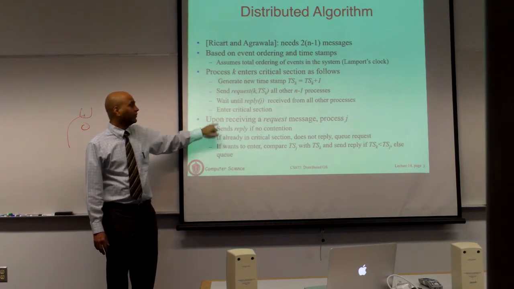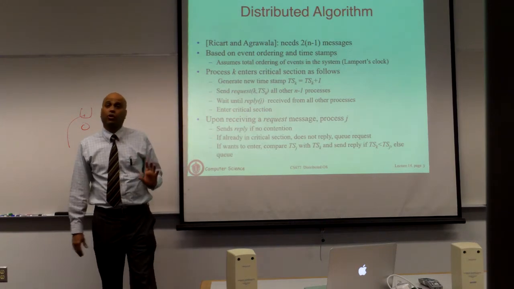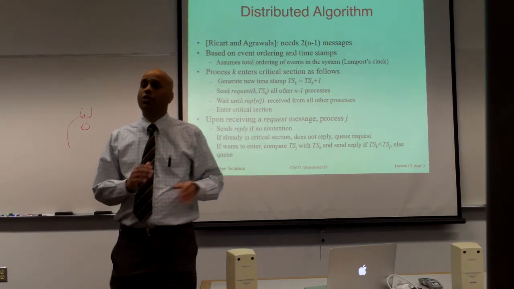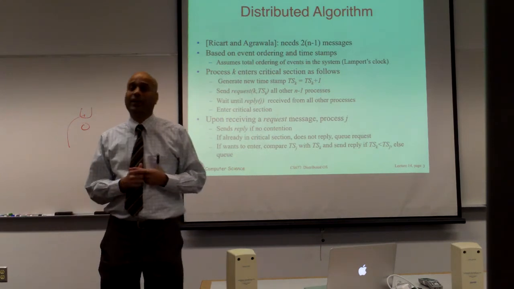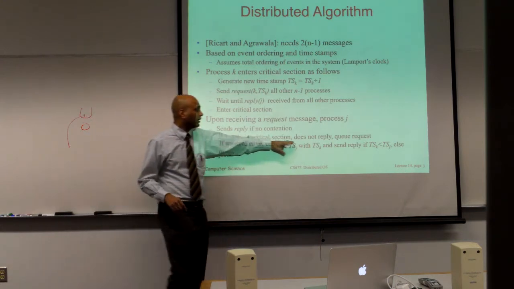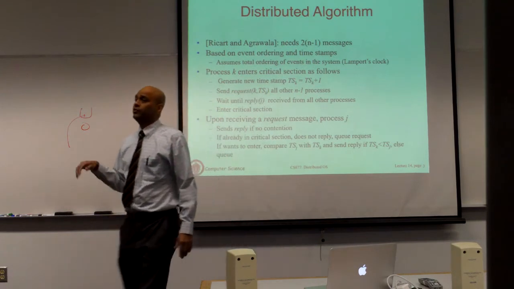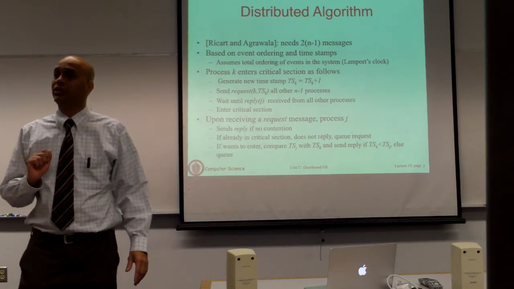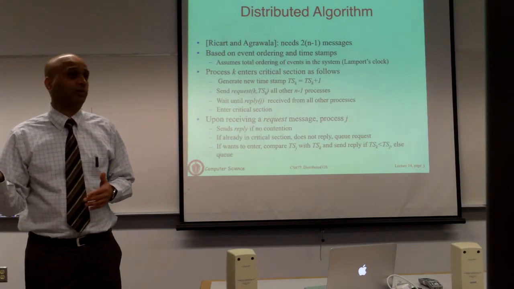Now, the second case is if you're already holding the lock. First case is you don't hold the lock, you don't need the lock, so you just say yes. Second case is you are actually holding the lock at this point in time. In this case, you are going to wait. You do not reply. You queue this request, and only after you exit the critical section are you going to say yes. That makes sense. If you hold the lock, you cannot let some other process get the lock.